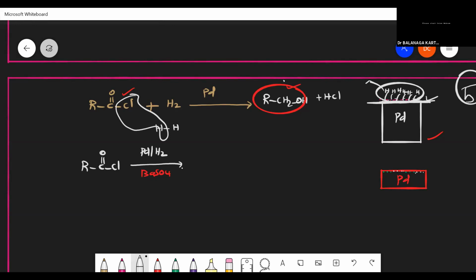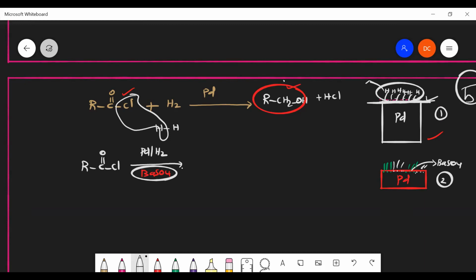But in the second case we are using barium sulfate. The barium sulfate will occupy space. Consider the green color as barium sulfate, and the white color as hydrogen. Now you can assume it. Where is more hydrogen present, in the first case or the second case?